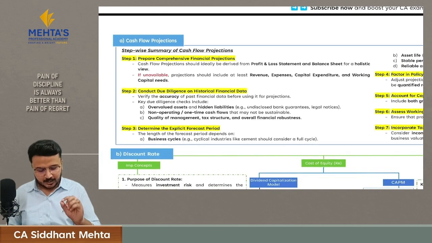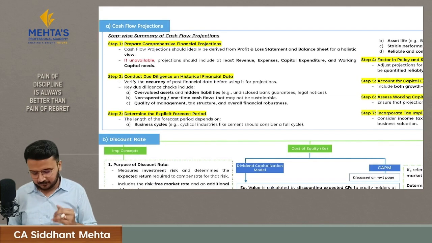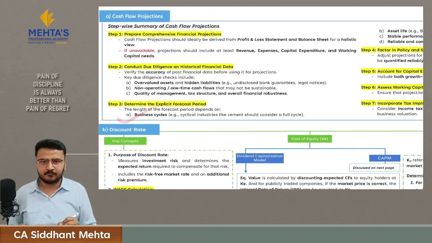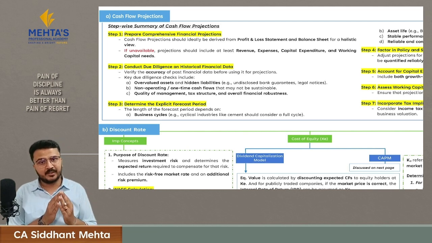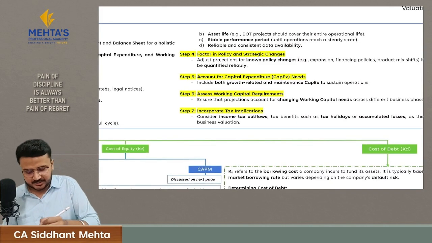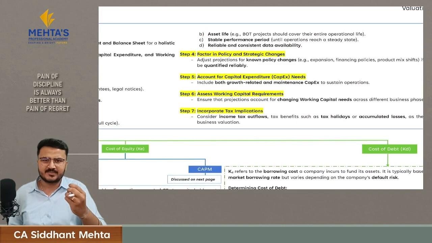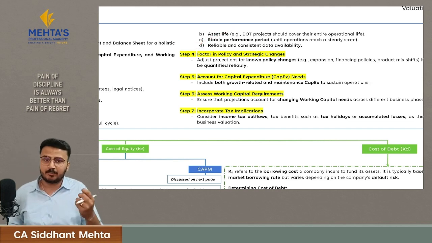Then for how much period you must project, it will depend upon some key factors. The first one is business cycle. If your business cycle is of 5 or 7 years, then you have to make the projections of 5 to 7 years, because your entire business cycle must be covered by calculating the value of your company. Second, your projections can be based upon asset life. If your asset life is only 3 years, then you will make projection for 3 years and not for 5 years.